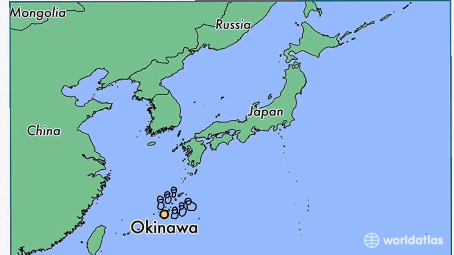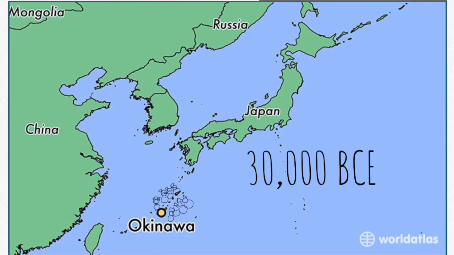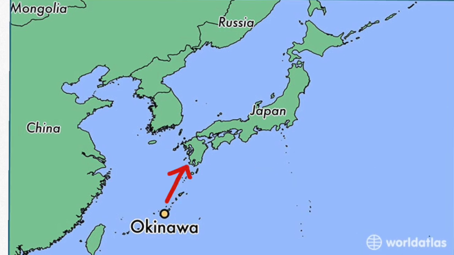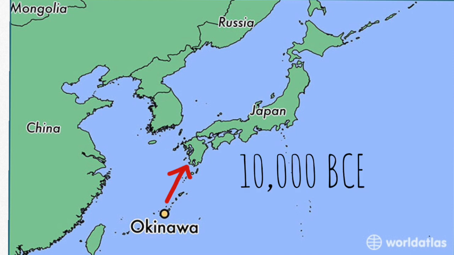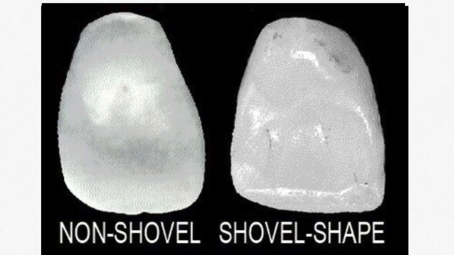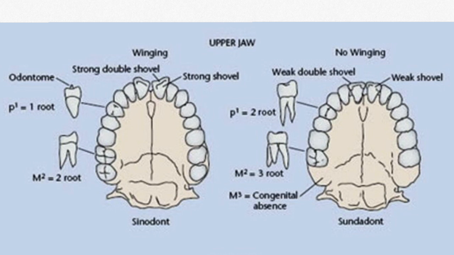People were already living in Okinawa around 30,000 BCE. They came over by boat from Okinawa to Kyushu around 10,000 BCE, when the earth had just come out of the previous ice age. It is based on the teeth shape. For sinodonty, they have strong double shovel and strong shovel at the backside of their upper front teeth. Besides, their first premolar has one root and the second molar has two roots.